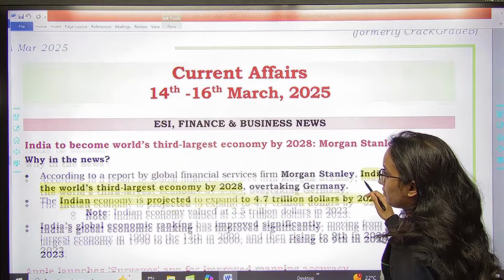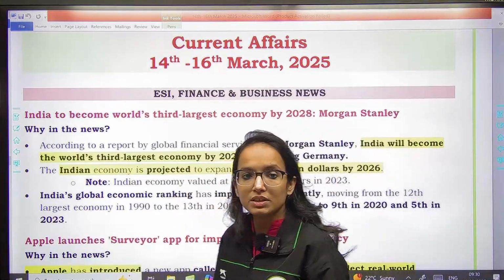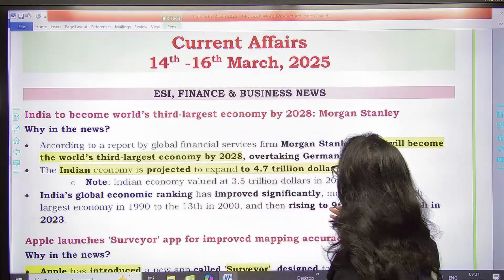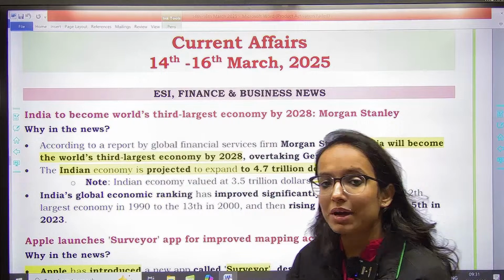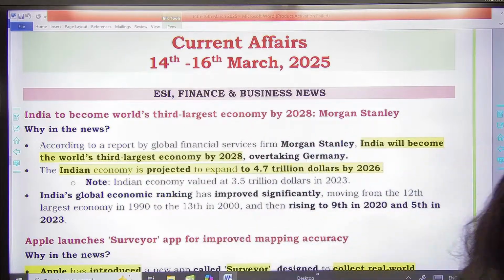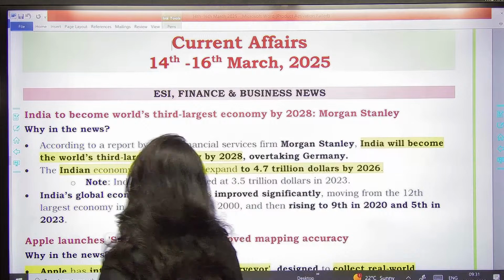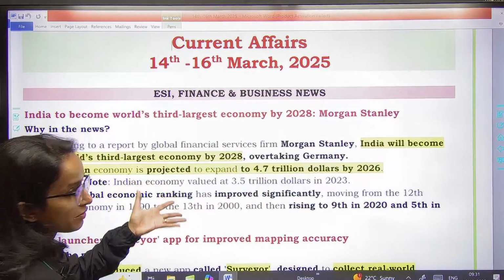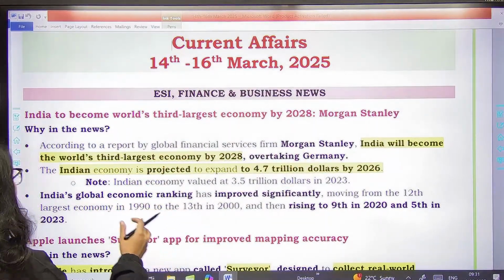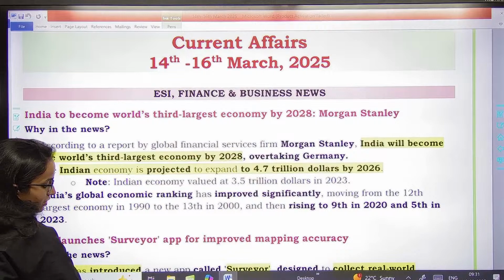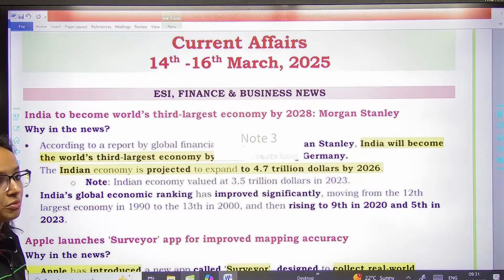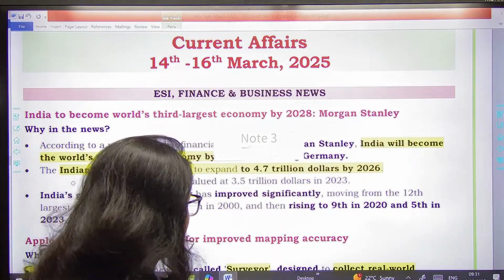The first news which we have is India to become world's third largest economy. It has been predicted by Morgan Stanley. So this is projection by Morgan Stanley. According to this report by the global financial services firm Morgan Stanley, India will be becoming world's third largest economy by 2028.